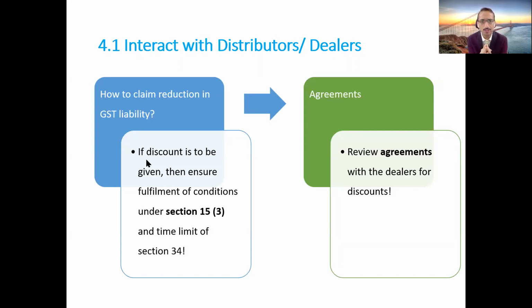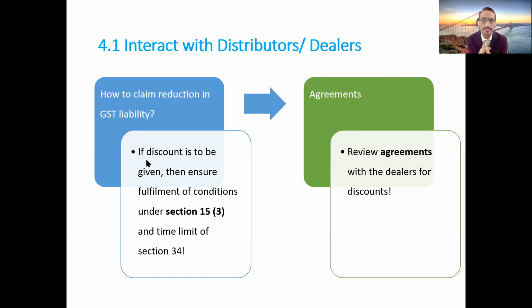In case you have not talked about any discount, then what you can do is legally create an additional agreement, an addendum to your agreement, and specifically mention that this addendum will be applicable from a date prior to the date of the addendum. So you are entering into a retrospective agreement, and you can mention that because of the Corona crisis, this additional discount would be given, and this would be the rate of discount. Based on this additional agreement, you can see whether you are fulfilling the condition under section 15(3)(b), and if yes, you can claim it as a deduction.